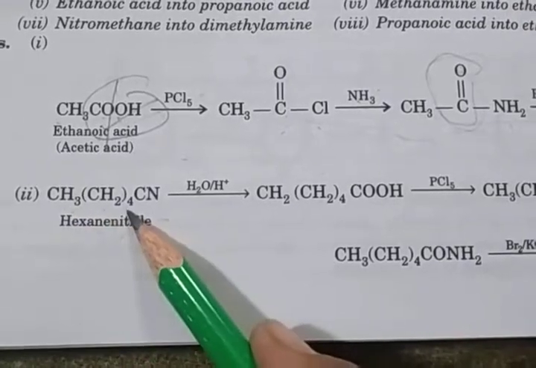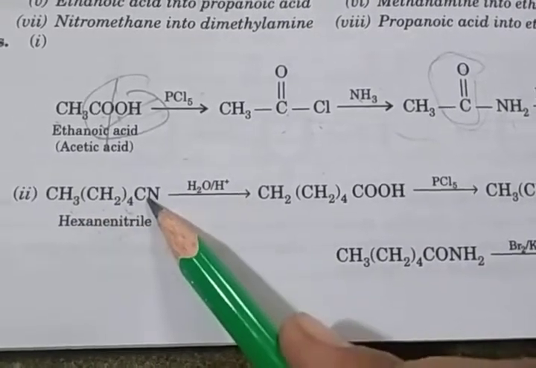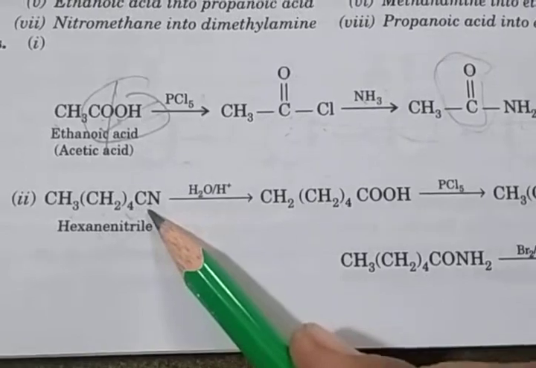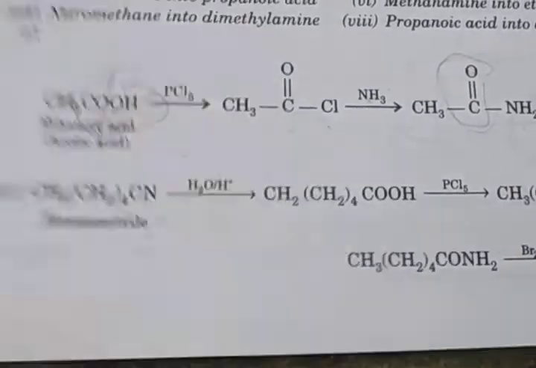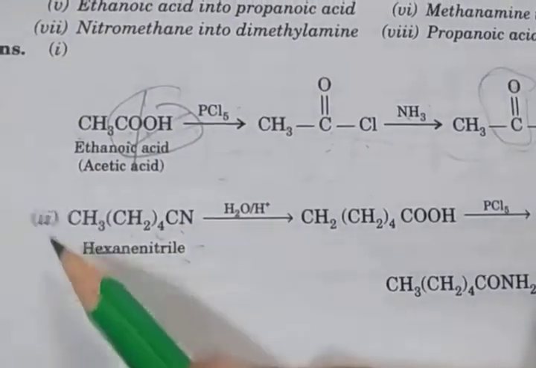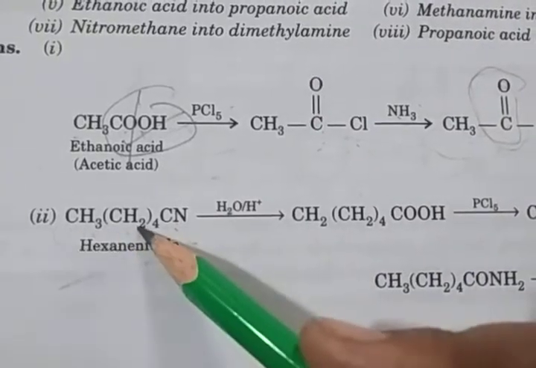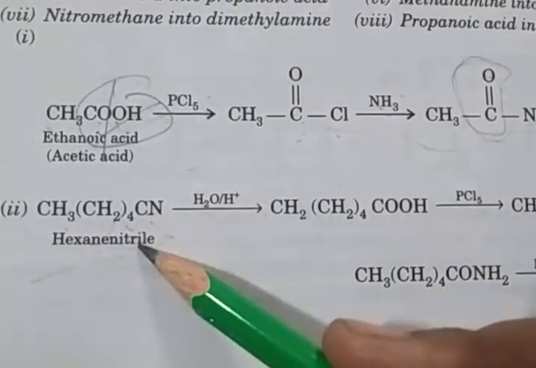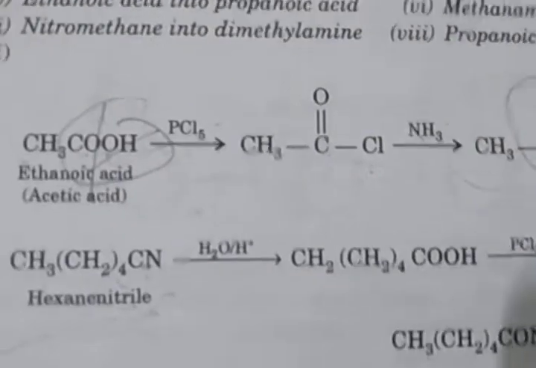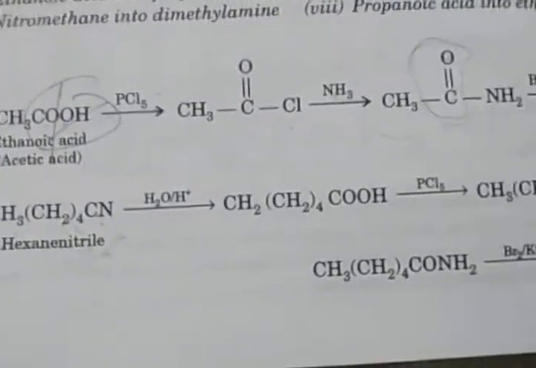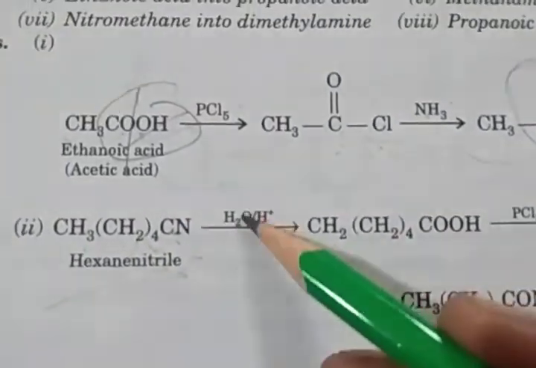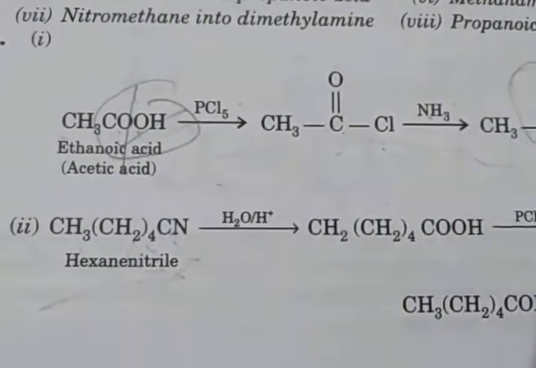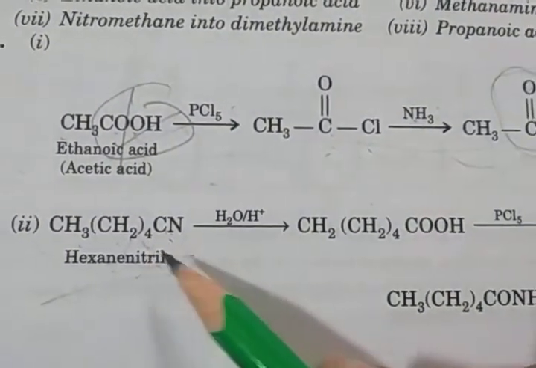And here 1, 4, and the 6th carbon has the cyanide. So the total is hexanitrile. So here is 1, 4 carbon, 5 and 6, hexanitrile, and react with H2O and then H plus. So then convert it to the acid group, attach with the oxygen because of oxidation.